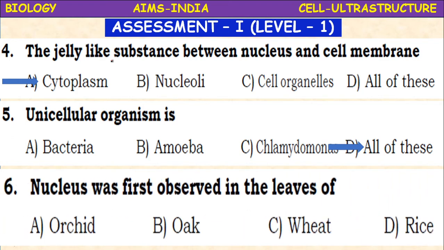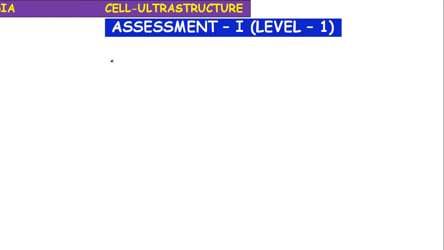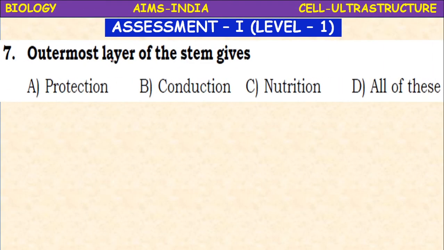Nucleus was first observed in the leaves of orchid, oak, wheat, rice. It is in the oak plant. Next, the outermost layer of the stem gives protection, conduction, nutrition, all of these. The outermost layer of the stem gives protection.